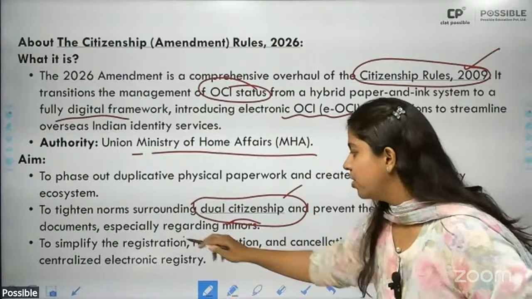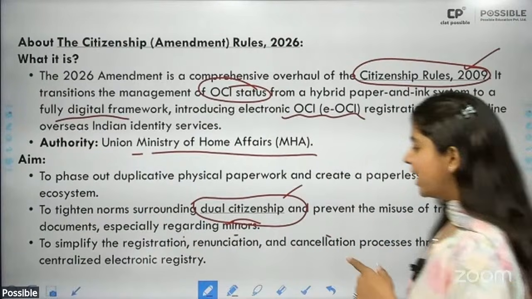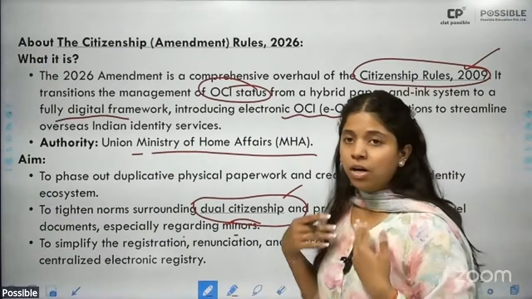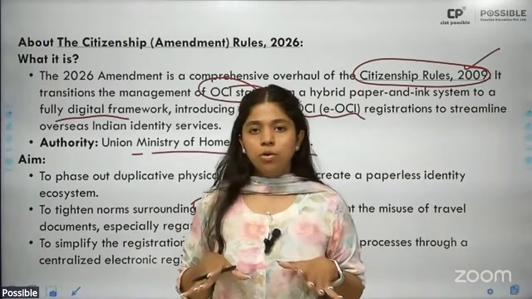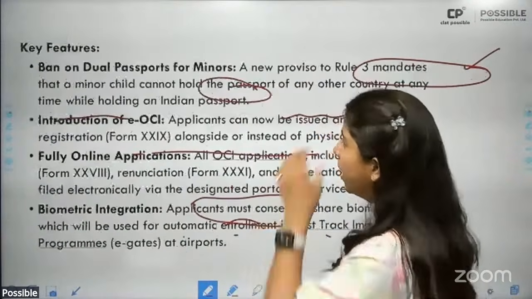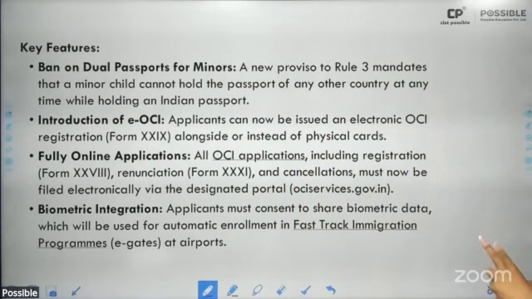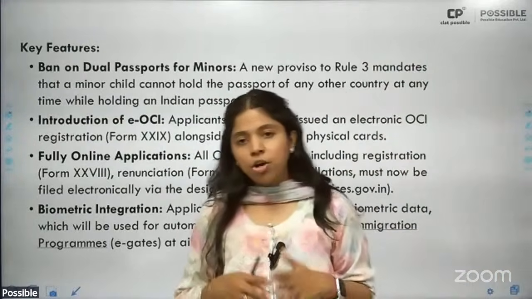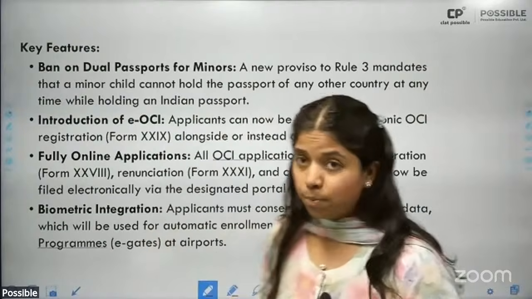Then to simplify registration, renunciation, and cancellation processes through a centralized electronic registry. Now you don't have to physically appear to cancel your registration, etc. You can do so through an e-application itself. Okay. Then key features: ban on dual passport for minors. Now they can't hold passports of two countries. If you are holding an Indian passport, you can only hold an Indian passport, can't have another passport.